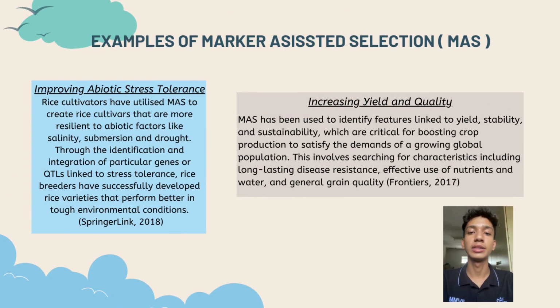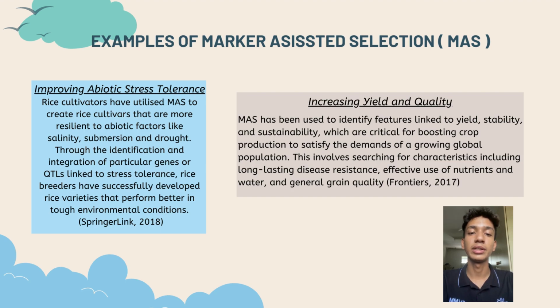So, here are examples of MAS. The first one is improving abiotic stress tolerance. Rice cultivators have utilized MAS to create rice cultivars that are more resilient to abiotic factors like salinity, submersion, and drought. Through the identification and integration of particular genes or QTLs linked to stress tolerance, rice breeders have successfully developed rice varieties that perform better in tough environmental conditions.